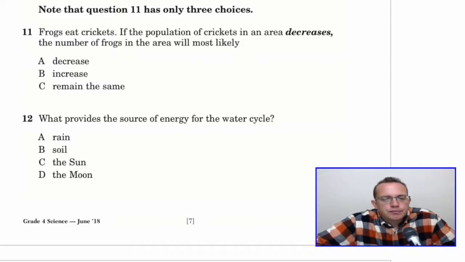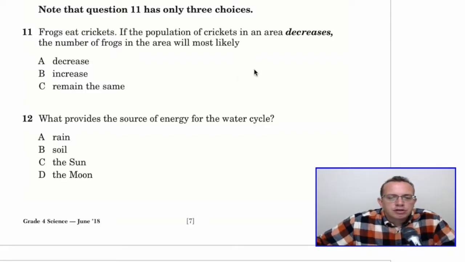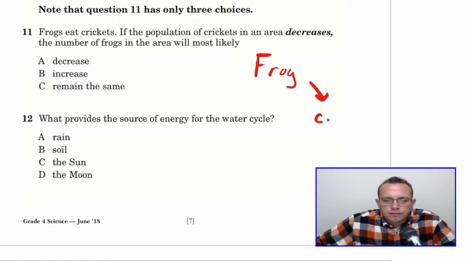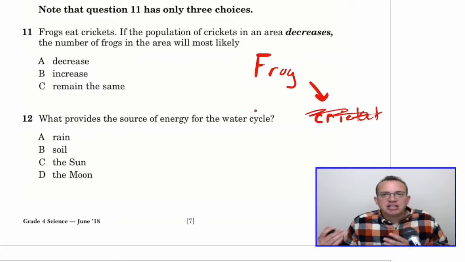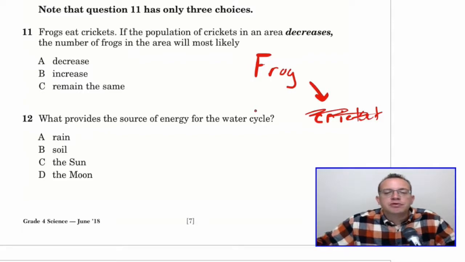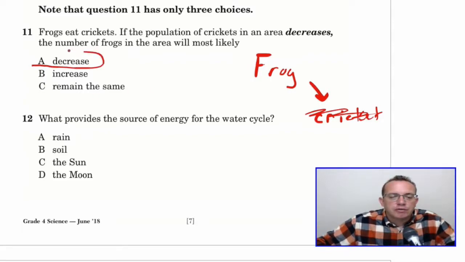Frogs eat crickets. If the population of crickets in the area decreases, the number of frogs in the area will most likely do what? So here's our frog, and they like to eat the cricket. If there's less crickets in the area, what's going to happen to the frogs? Well, there's less food for them to eat, right? So if a frog doesn't have any food to eat, they might starve. They would die, they wouldn't reproduce, because they don't have enough food to eat. So the number of frogs will most likely decrease as well.